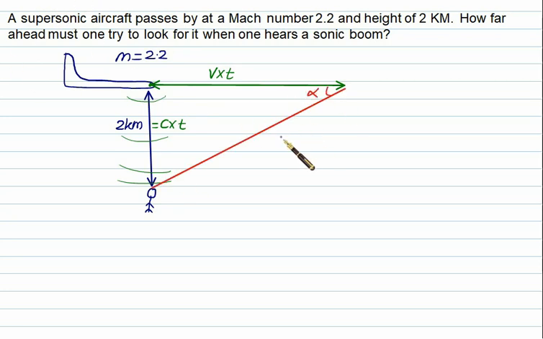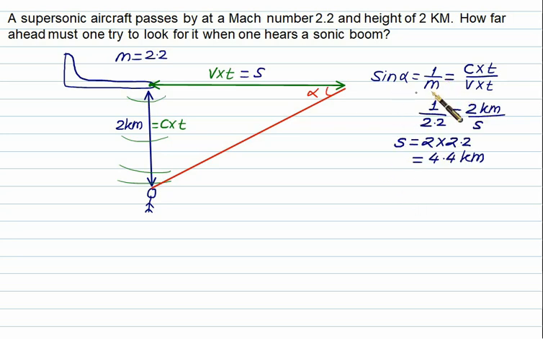We have sin alpha equal to 1 by M, equal to c into t divided by v into t. This time the Mach number is 2.2. C into t is the distance traveled by the sound wave from the plane to the observer, which is equal to 2 km. In the meantime, the plane will travel a distance equal to v into t, which is equal to s. So we have s equal to 2 into 2.2.